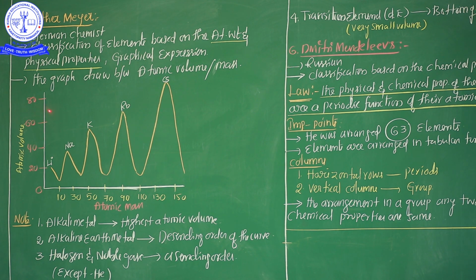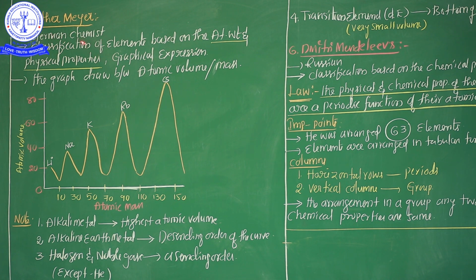Already in my previous class, I explained very clearly the first introduction part of the classification of the elements: the first scientist Döbereiner and John Newlands. So now one more scientist, Lothar Meyer, and his classification of the elements. Very important point: the Lothar Meyer classification of the elements was explained based on a graphical expression. It means his explanation of the classification of the elements is shown in a graph. So that's why it's a graphical expression.